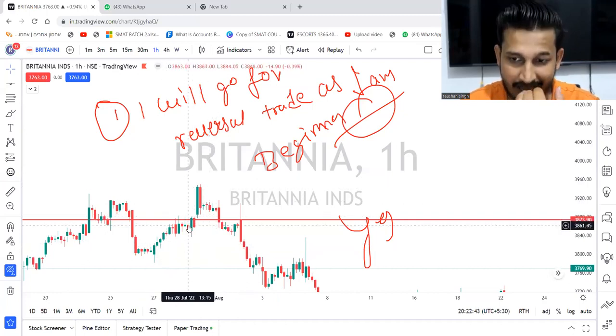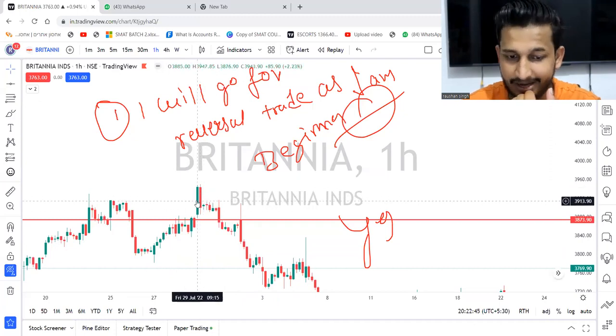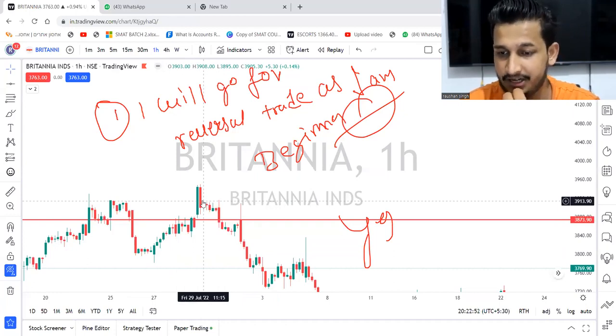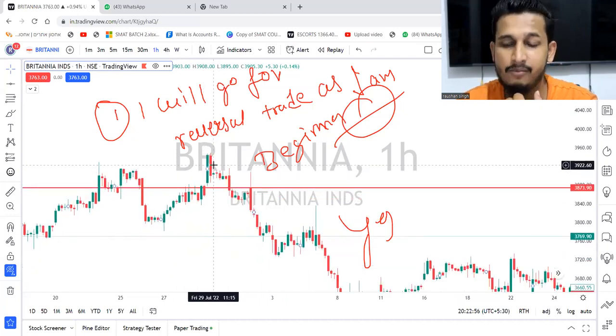Whatever the movement is happening, we get to know according to the candlesticks. If after reaching a certain level the market is not going upside, we understand that there is a rejection from there, meaning some are booking profit or someone is selling the shares. Okay.